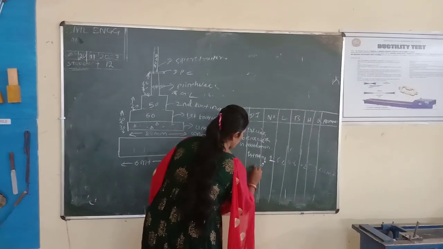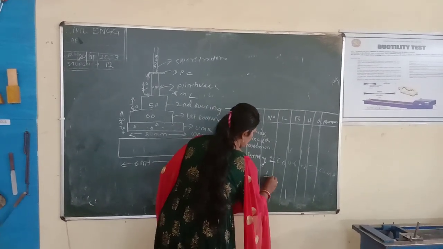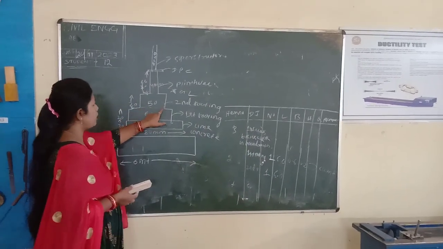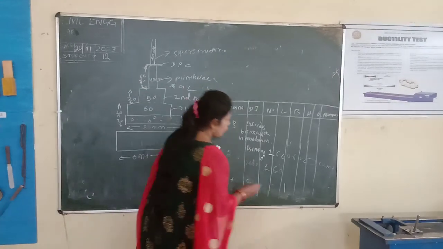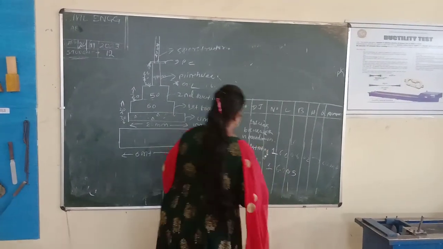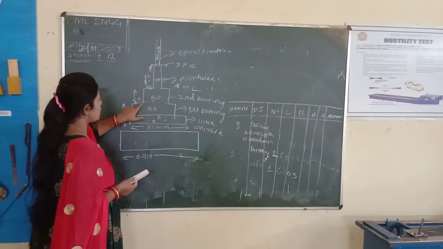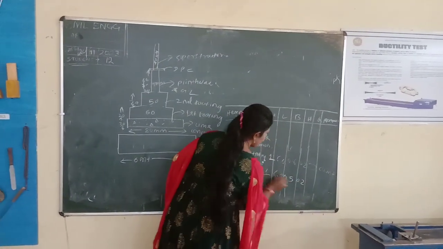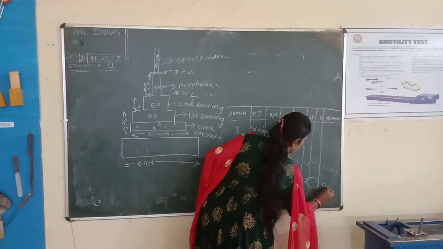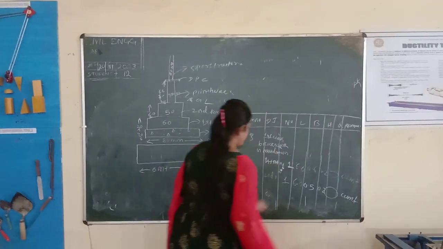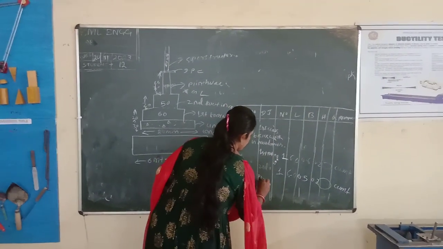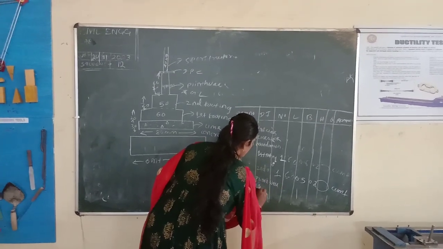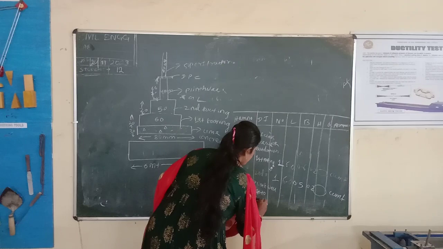Next one is second footing. Number is also 1. Length is also same. What is the breadth? The breadth of the second footing is 50 mm, 0.5 meter. The height is also 20 mm, 0.2 meter. Then multiplying, this is cubic meter. Next, plinth wall up to ground level.